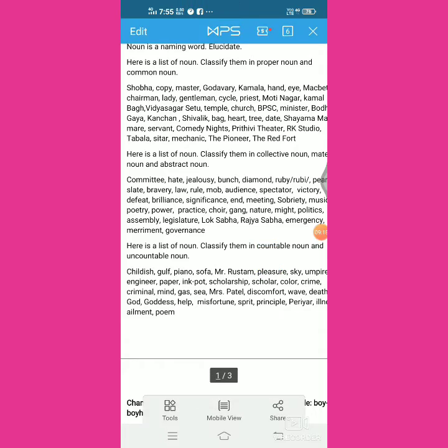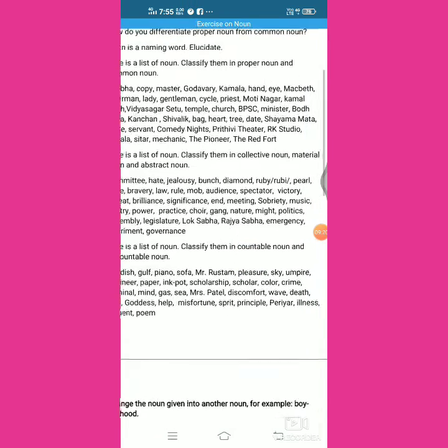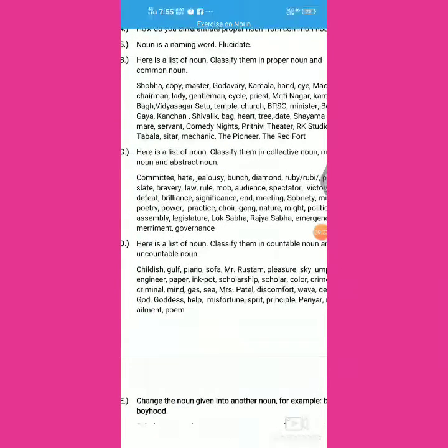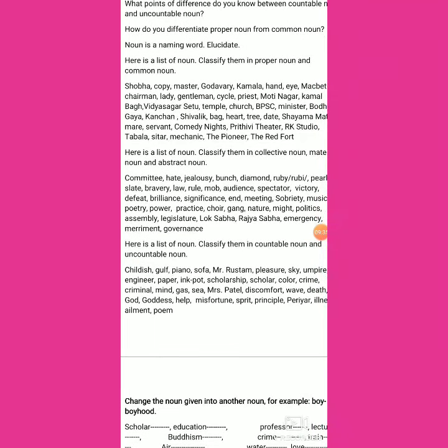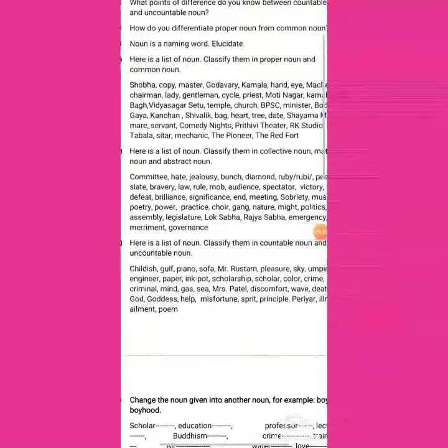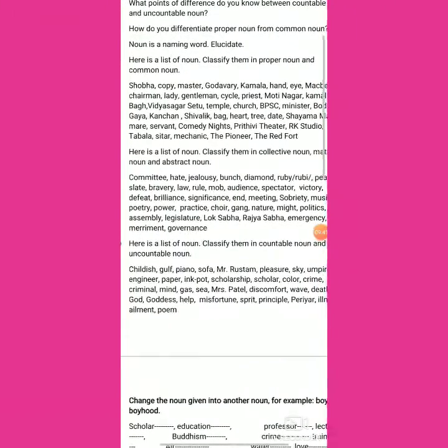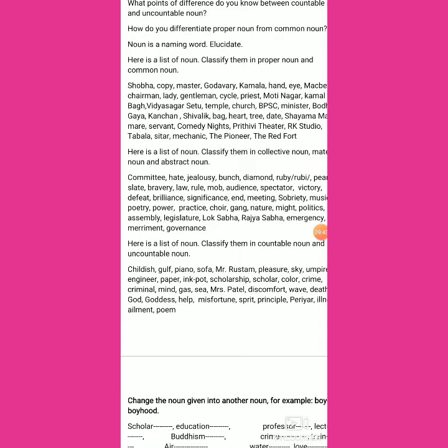And then we have music, abstract noun. Poetry, power, abstract noun. Practice, abstract noun. Choir, gang, collective noun. Nature, abstract noun. Might, abstract noun. Politics, it is a common noun. Politics is also abstract noun.